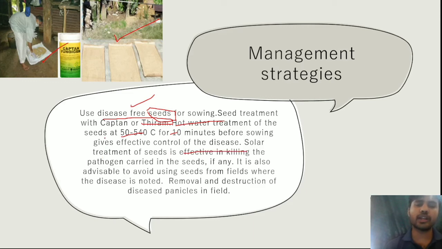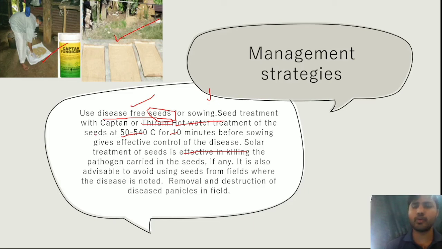If you do not control it at the seed stage, it spreads throughout the plant because it is a systemic disease, and it is hard to control at a later stage. It is also advisable to avoid using seeds from a field where the disease is noted, because there is a chance it comes again to your field.